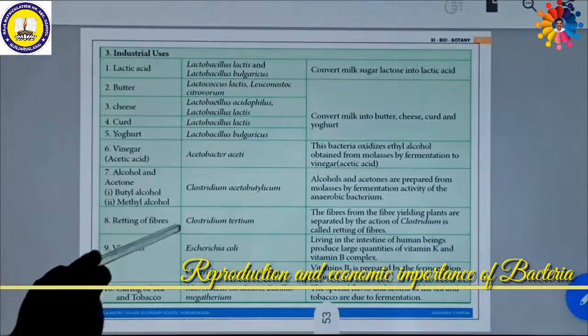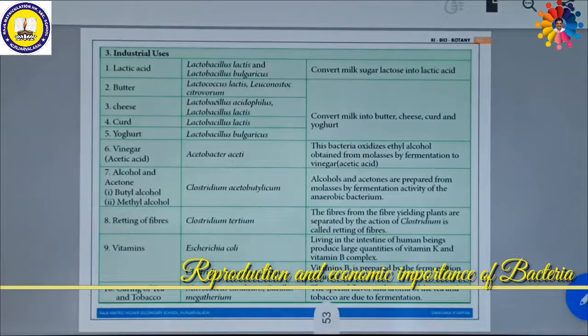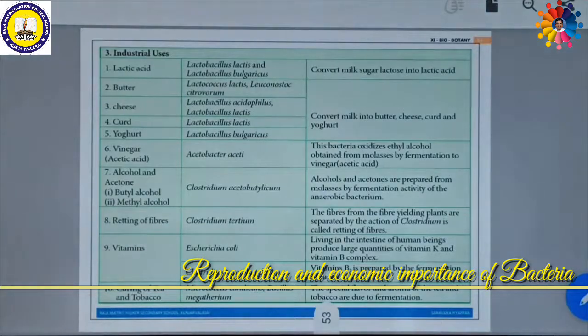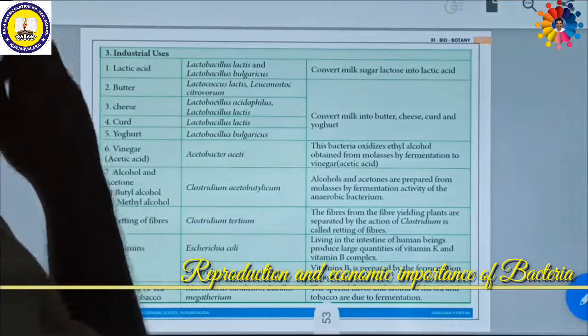Some bacteria like Clostridium tertium are very much used for retting fibers. Fibers from fiber-yielding plants are separated by the action of Clostridium, which is called retting of fibers. Some bacteria can also produce vitamins. E. coli and Clostridium can give very good vitamins. E. coli bacteria living in the intestine of human beings produce large quantities of vitamin K and vitamin B complex as well. Similarly, Clostridium acetobutylicum can produce vitamin B2, prepared by fermentation of sugar.